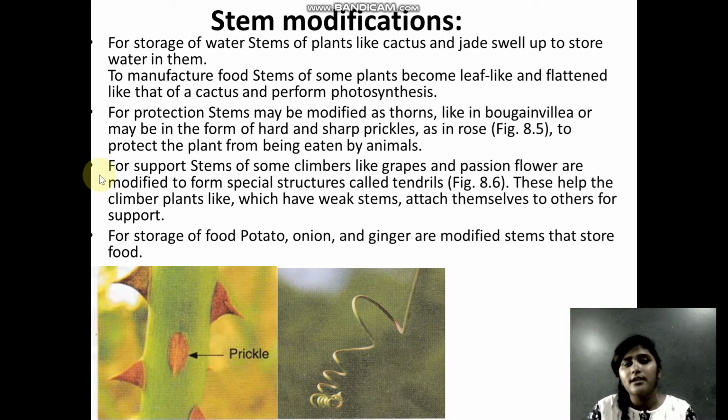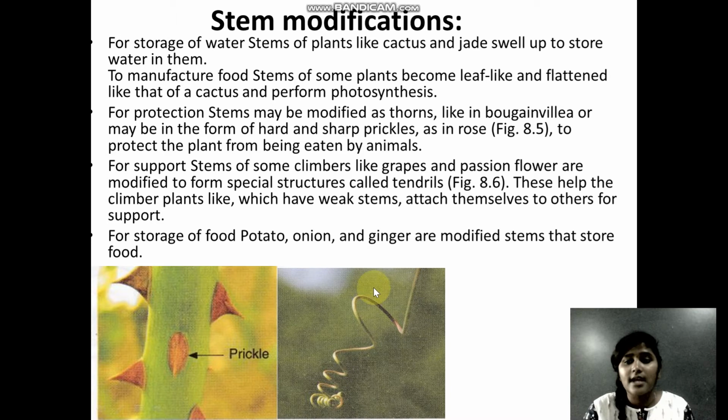And then the third modification is for support. As I previously told you, for climbers like grapes and for some flowers, they have a very weak and very thin stem, so they have to climb on something. They will take the help of something. So how will they do that? Here you can see on the screen that you have tendrils.